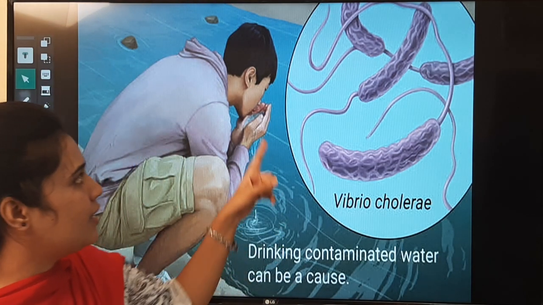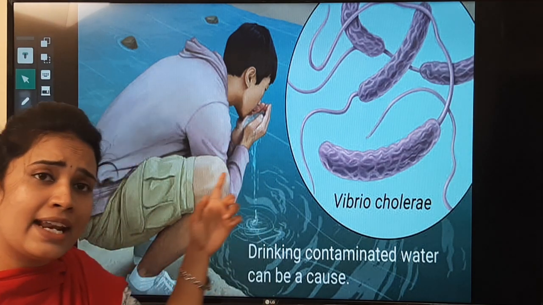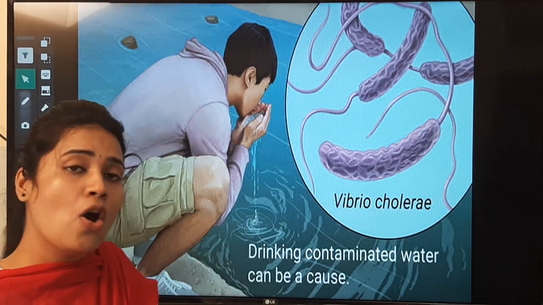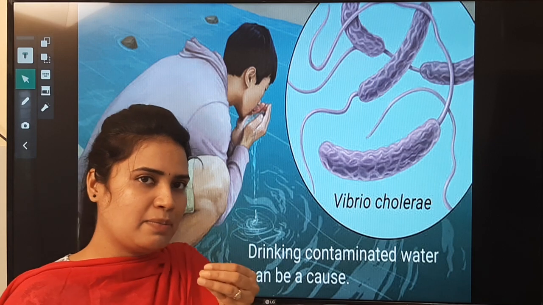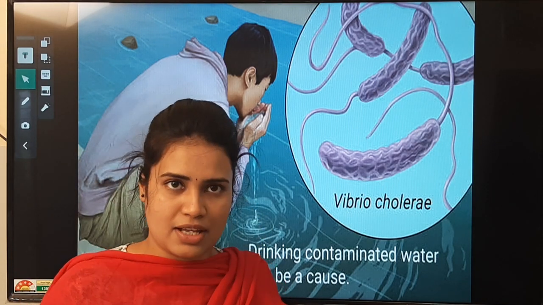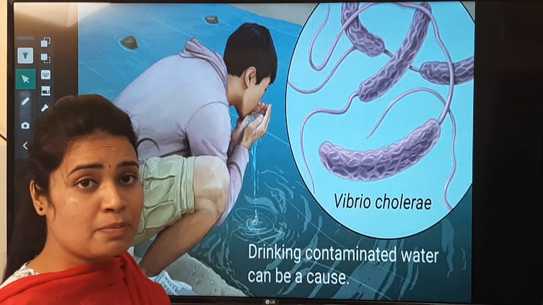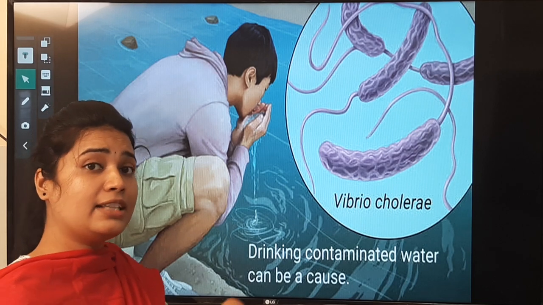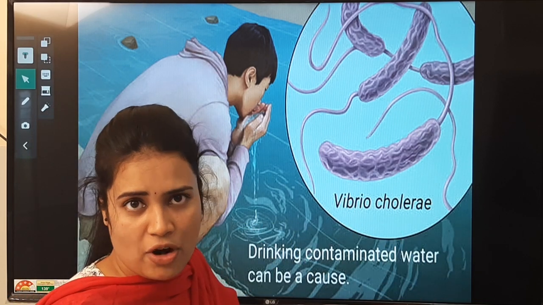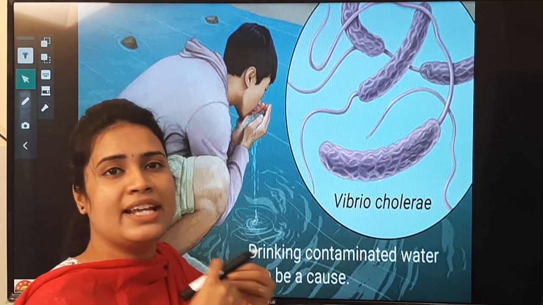Once it enters the human body, it goes directly into the intestine. Once it enters the small intestine, it releases certain toxins. These toxins change the physiological activities and make the person excrete a large amount of water from the body. As a result, you get dehydration.